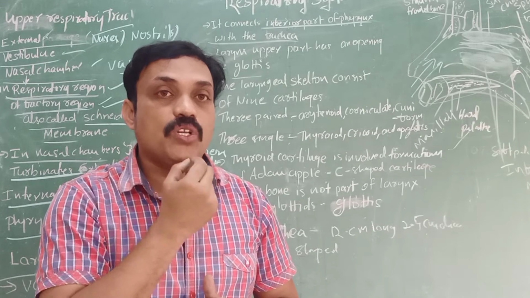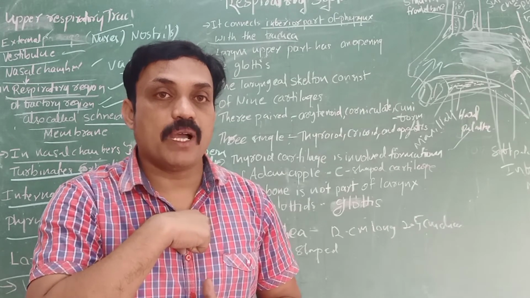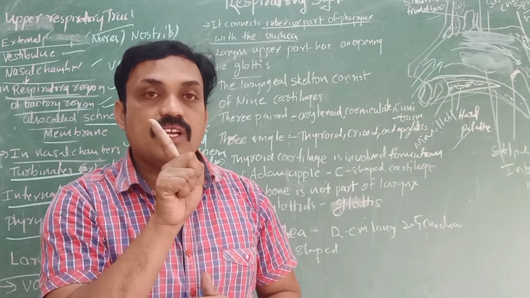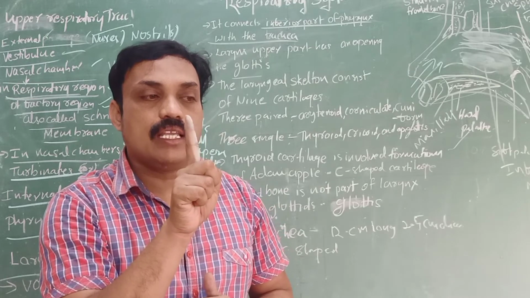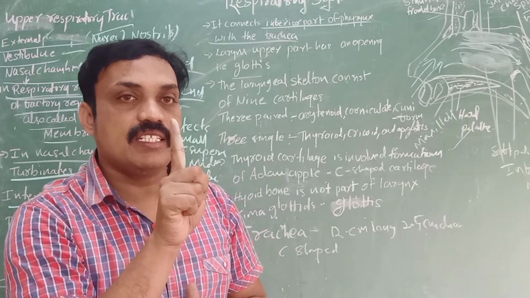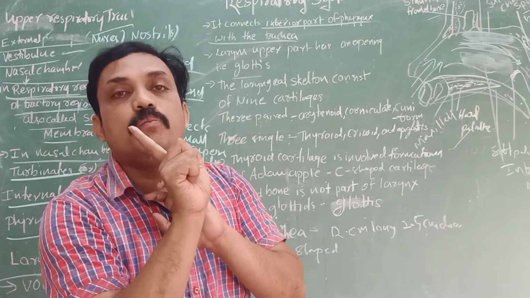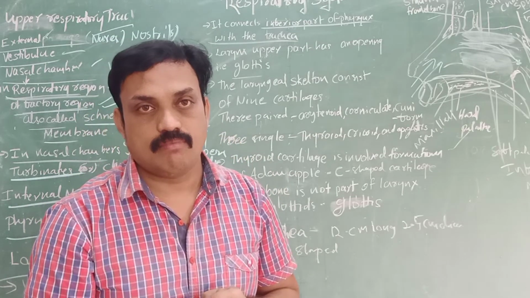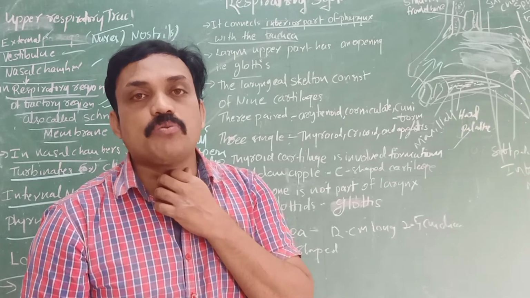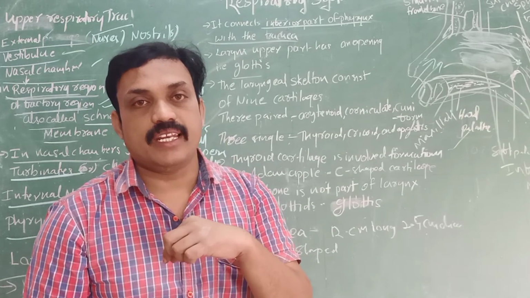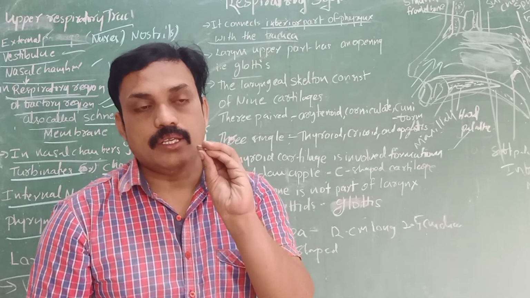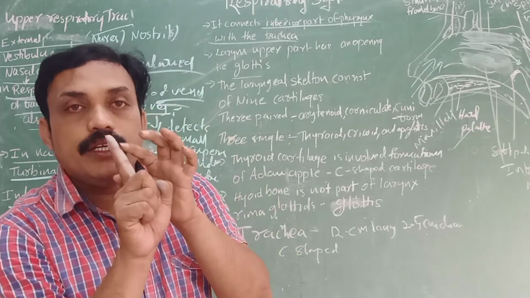Why? Food enters the food pipe, but the epiglottis, at the upper region of the larynx, prevents food material from entering the larynx. It only passes into the food pipe.